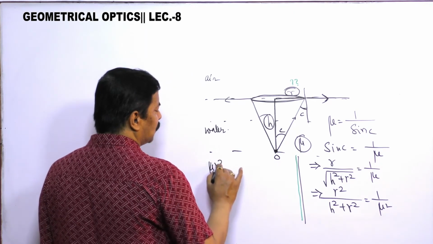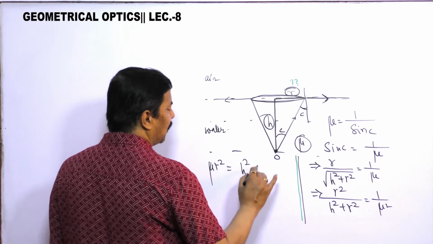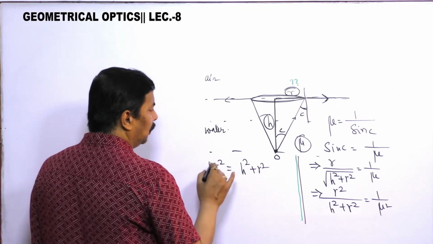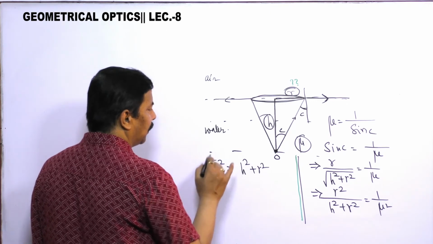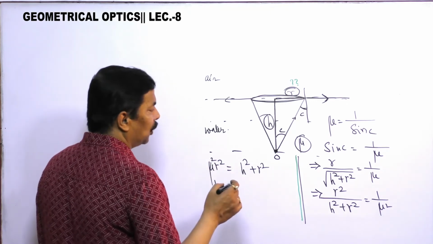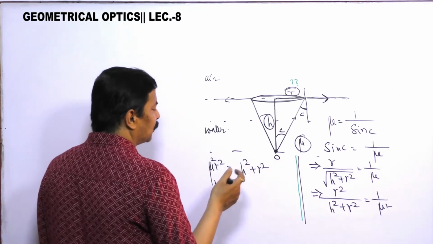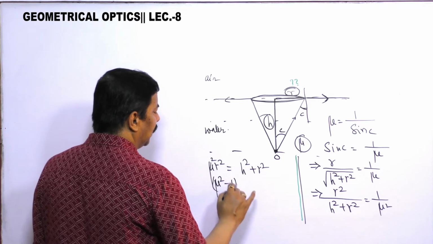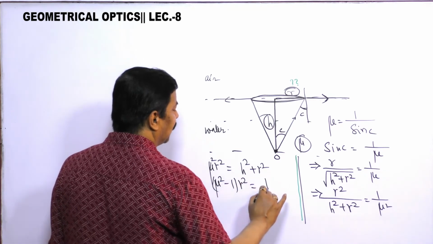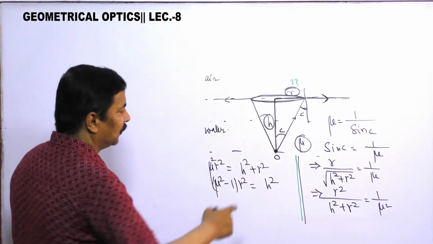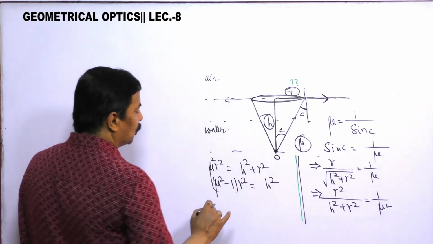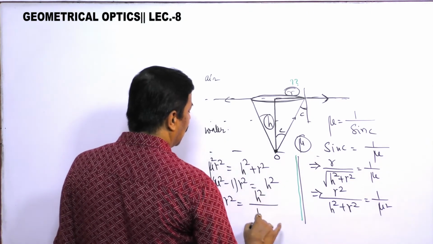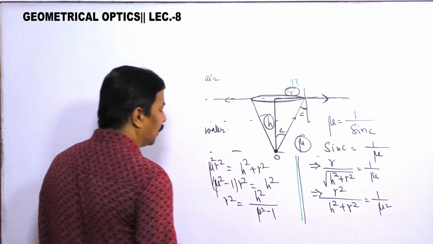Or we can write mu square r square is equal to h square plus r square. So mu square minus 1 into r square is equal to h square, taking the r square to this side. So r square is h square by mu square minus 1.